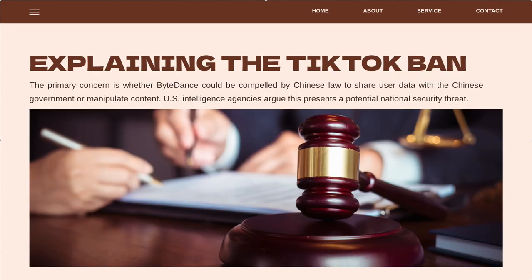First things first, what is this TikTok controversy? TikTok, owned by Chinese company ByteDance, has been under intense scrutiny by the US government due to concerns about potential data privacy risks and national security risks. The primary concern is whether ByteDance could be compelled by Chinese law to share user data with the Chinese government or manipulate content. US intelligence agencies argue that this presents a potential national security threat. In response, TikTok has consistently denied these allegations and maintains that it operates independently of the Chinese government and protects user privacy. This topic is a great example for our data privacy class because it's a real-world example of how serious data privacy and protection is taken.